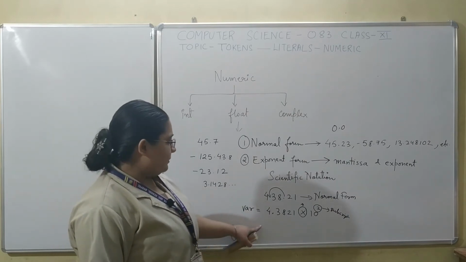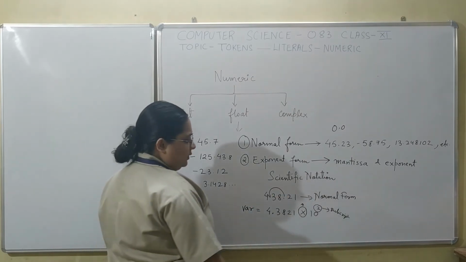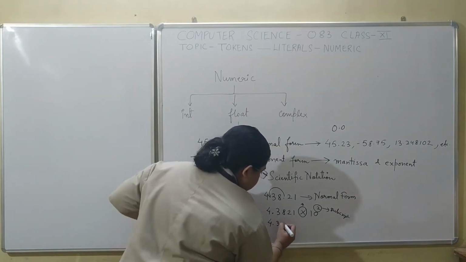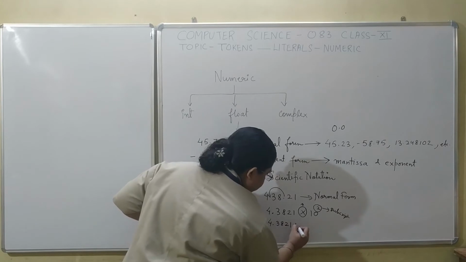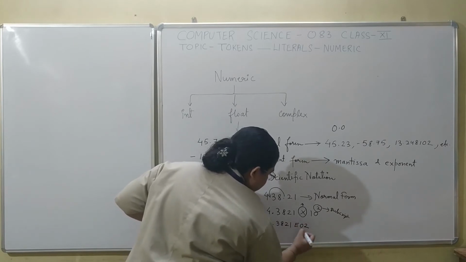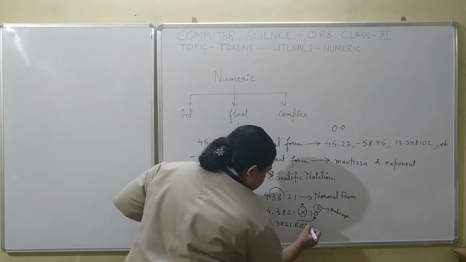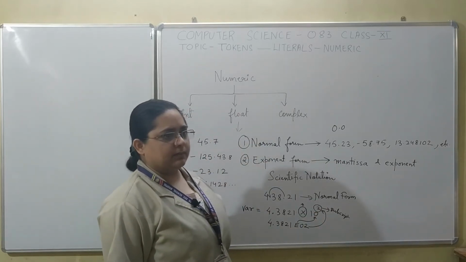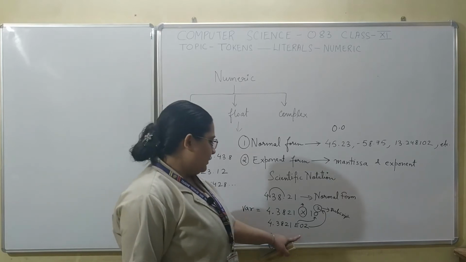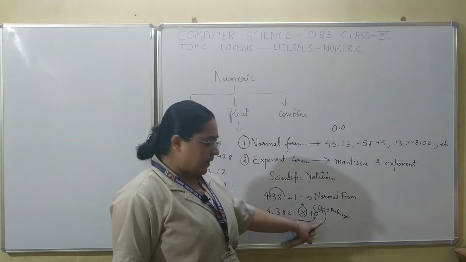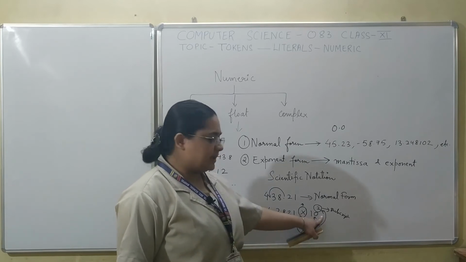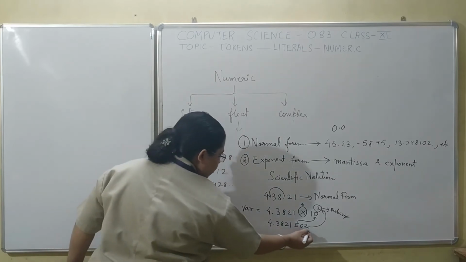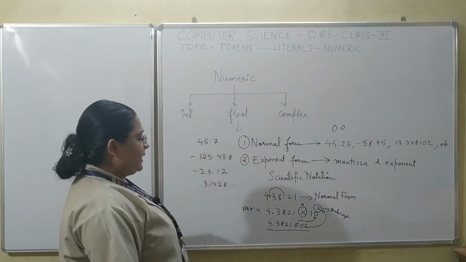So to represent numbers in the scientific notation, you have to specify it in this way: 4.3821 E02, where E represents into 10 and 02 represents raised to the power 2. Okay, so this is how you represent numbers in the scientific notation.